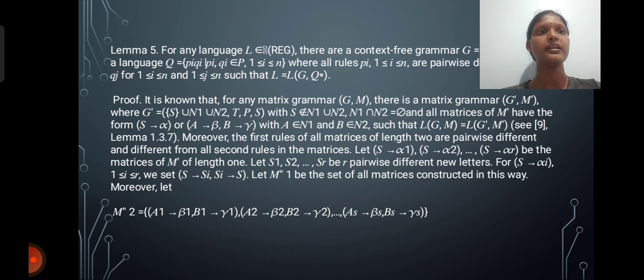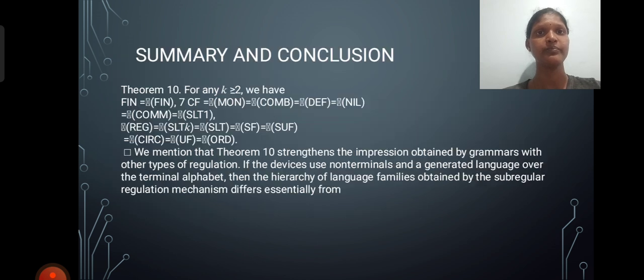Moreover, the rules of all matrices are considered, and it can also be the matrix of all lengths. M is the set of all matrices considered in this way.